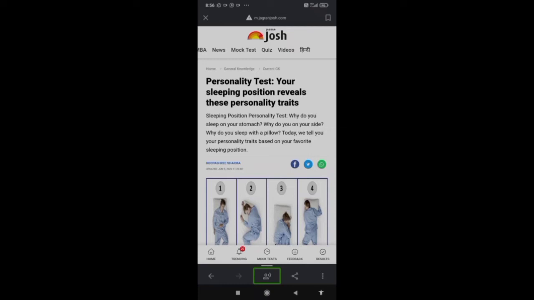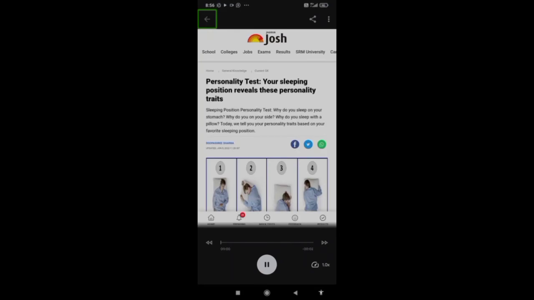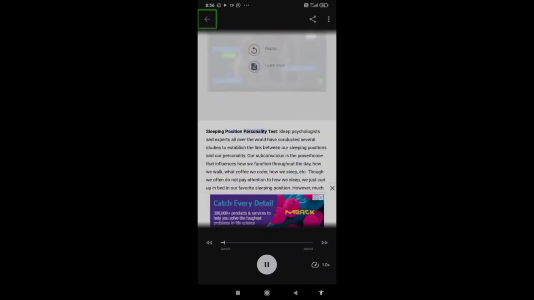So if you double tap here, let's see what will happen. Google. From Jagran Josh. Personality test. Your sleeping position reveals these personality traits. By Rupashri Sharma. Sleeping position personality test. Why do you sleep on your stomach? Why do you sleep on your side? Why do you sleep with a pillow? Today, we tell you your personality traits based on your favorite sleeping position. Sleep psychologists and experts all over the world have conducted several studies to establish the link between our sleeping positions and our personality.